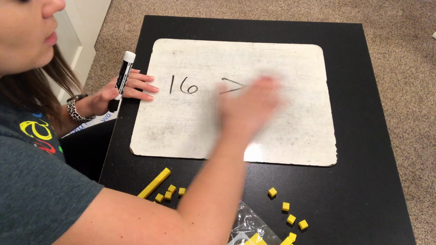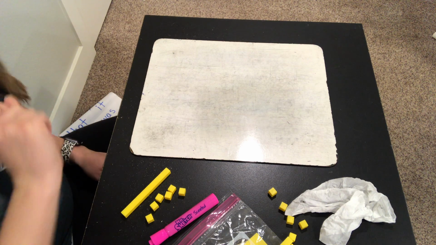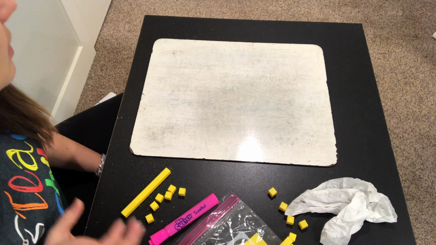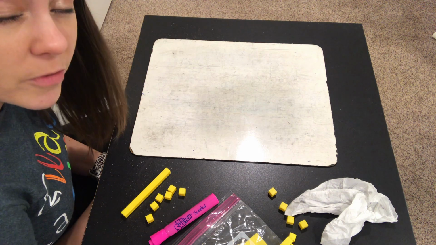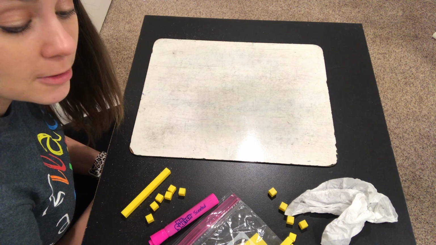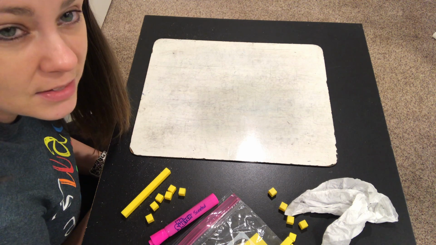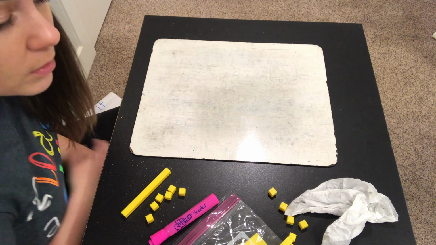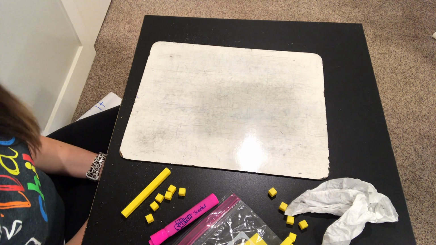And some of you may not even need to build these numbers because you are really good at your numbers 0 to 20, so you don't really need to build it because you already know what's greater and what's less. That's awesome. Some of you may need to build it to see it, and that's fine too. As we move on to larger numbers, you all may need to eventually build them just so that you can really see your tens and ones well, and eventually your 100s too.